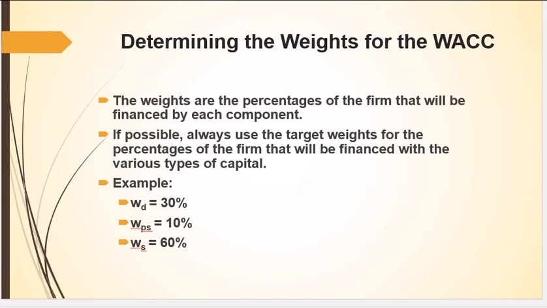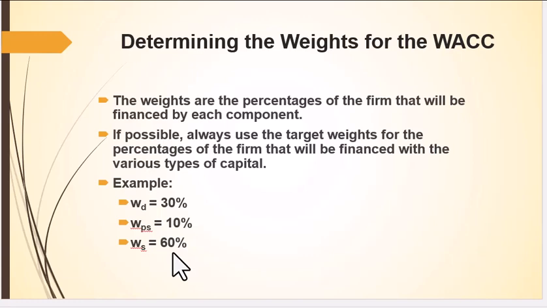But let's just assume that the company has decided to finance in this structure, where it's 30% debt, 10% preferred stock, and 60% equity. That is what we are striving to finance. Now, this could be different from what our book value says. These are market weights. So if we find the market value of our capital structure, let's say this is what we come up with, 30, 10, and 60.